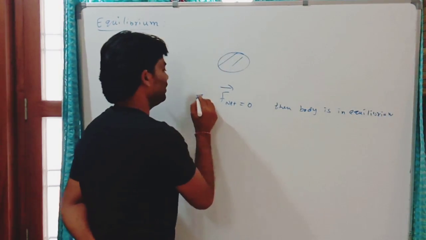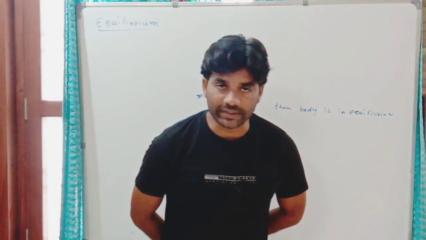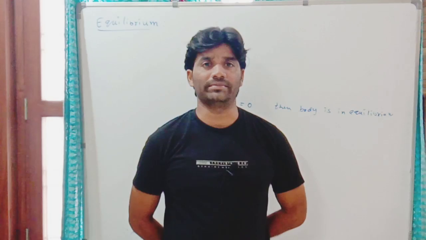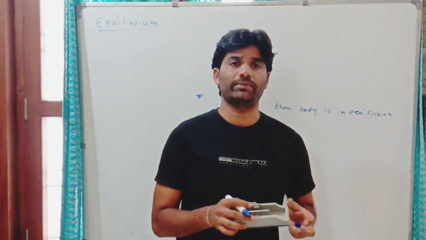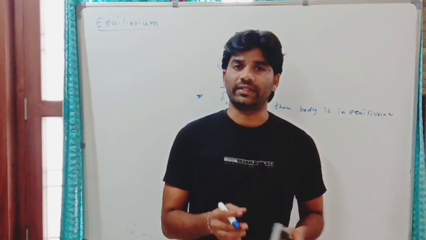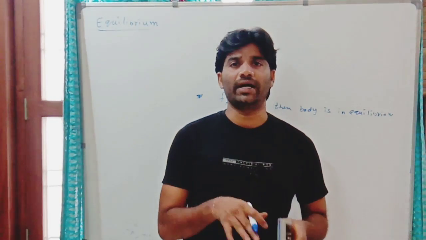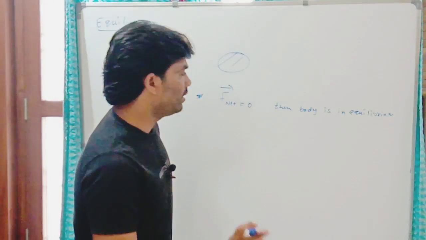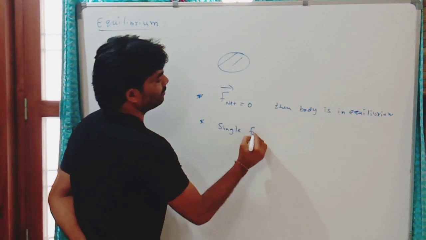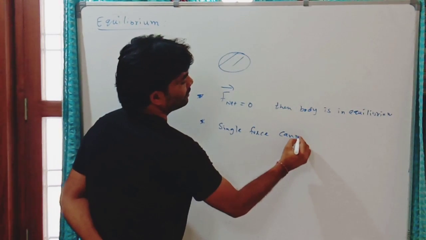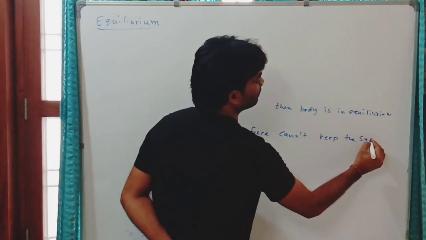Now, the condition for equilibrium. You should understand a single force cannot keep the system in equilibrium. In equilibrium, the sum of all the forces acting on the system or body should be zero. But a single force cannot be equal to zero by itself, so it cannot balance itself. Remember that, a single force cannot keep the system in equilibrium.